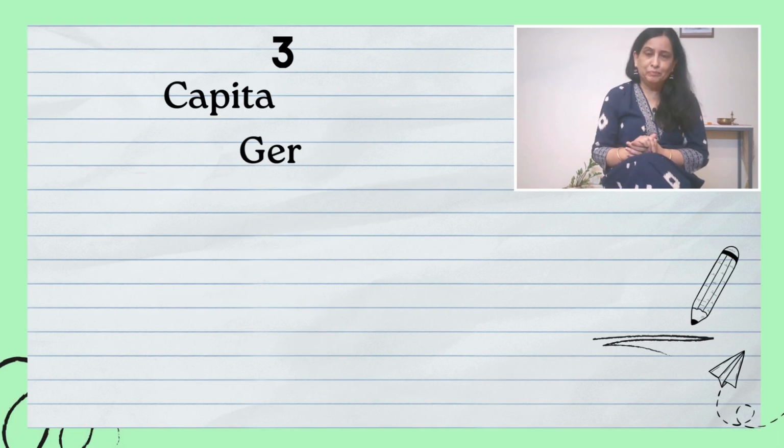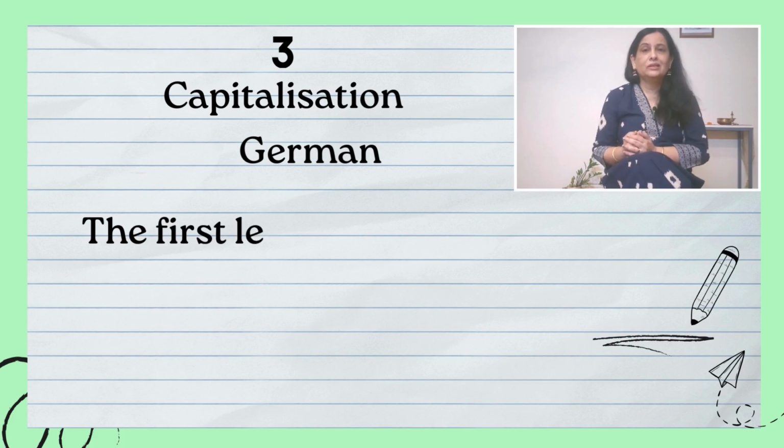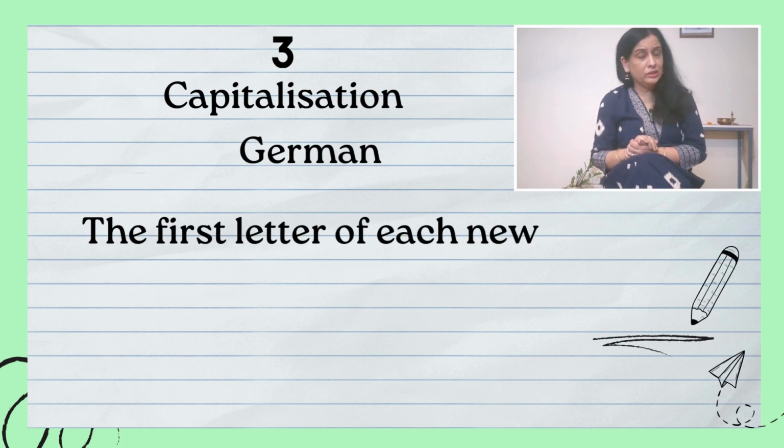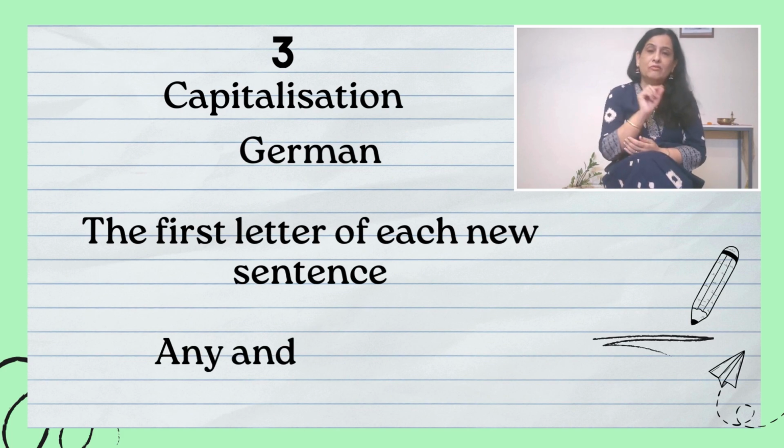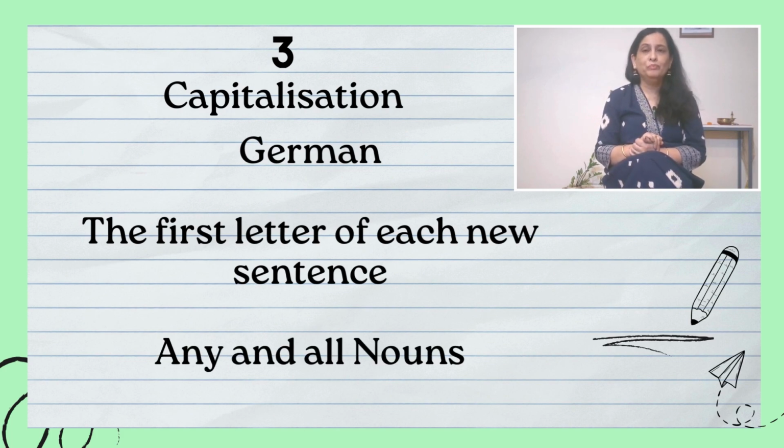Now in German, again the same thing, whenever we start a new sentence, the first letter should be in capital form. And any and all nouns we have to capitalize. For that matter, any noun, the first letter should be in capital form. This is also very, very important.